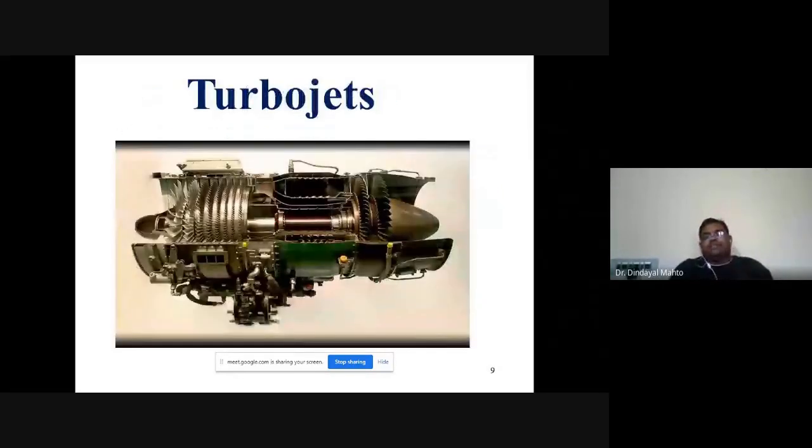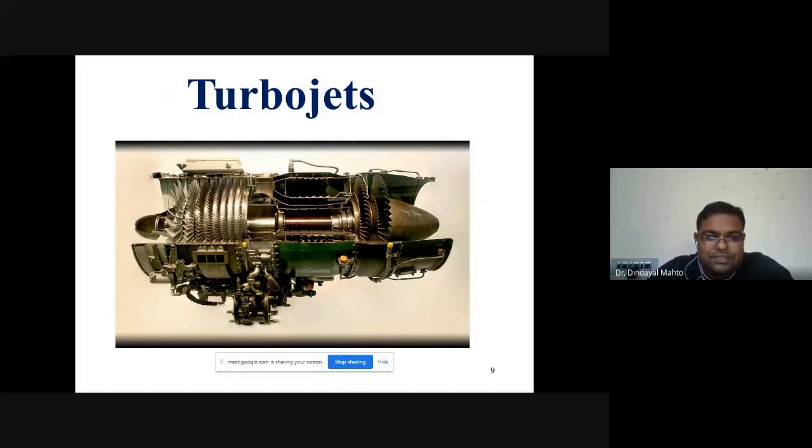Then turbojet engine technology came after World War II, and now we have so many sophisticated configurations of turbojet engine. If we look at the pictorial view of a turbojet engine, the overall diameter of the engine remains almost constant throughout. So more streamlining of the engine is possible in the case of the turbojet engine.